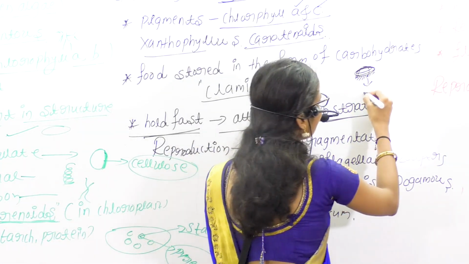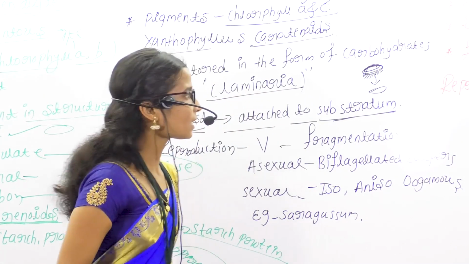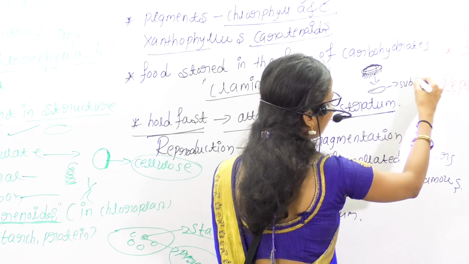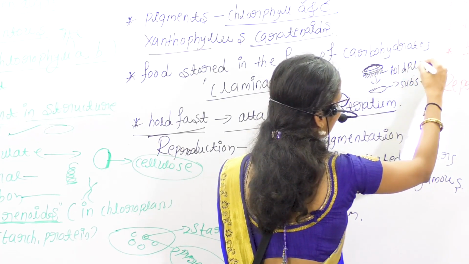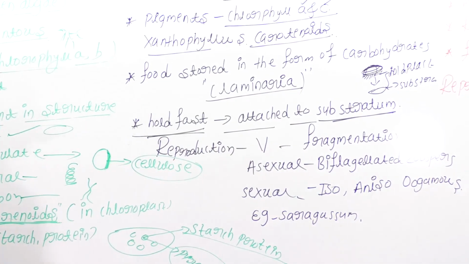The substratum is a rock, or it may be a river bed, or it may be another species. The holdfasts get attached to the substratum.